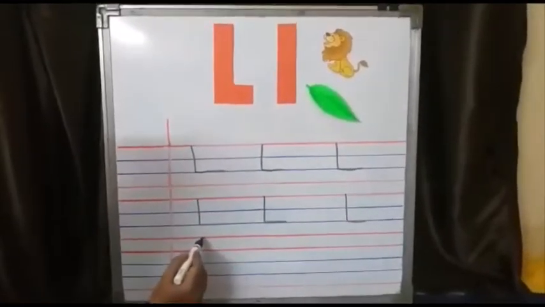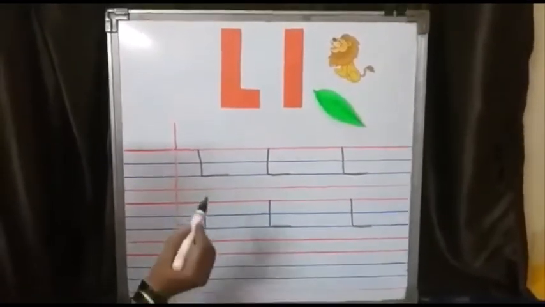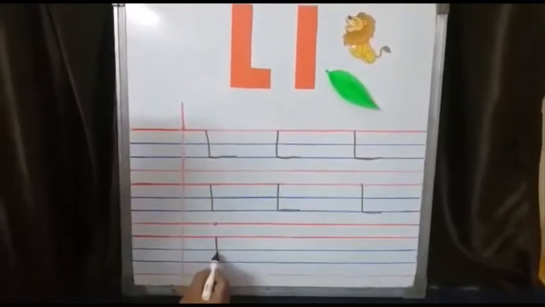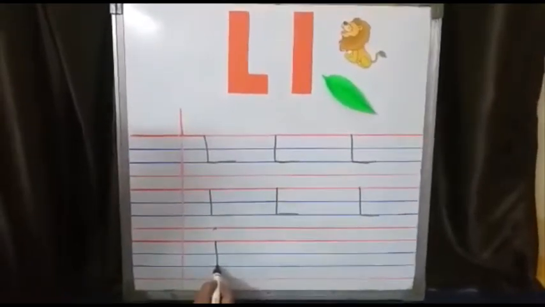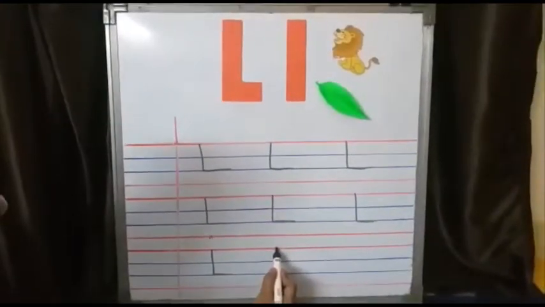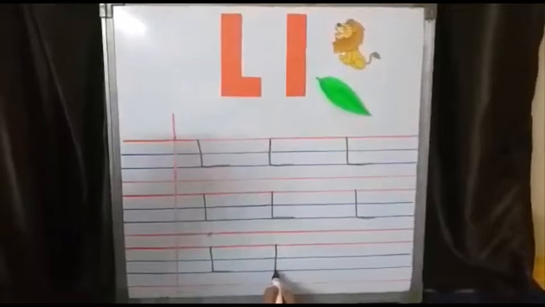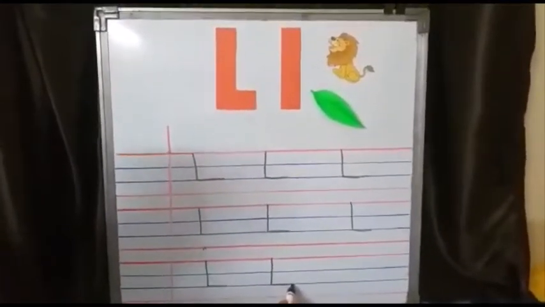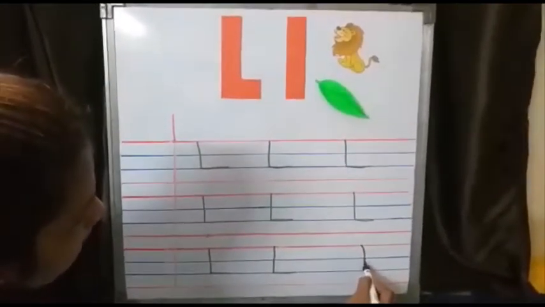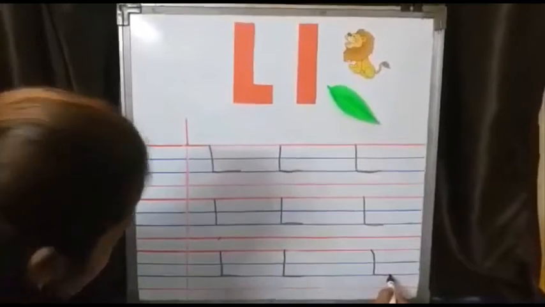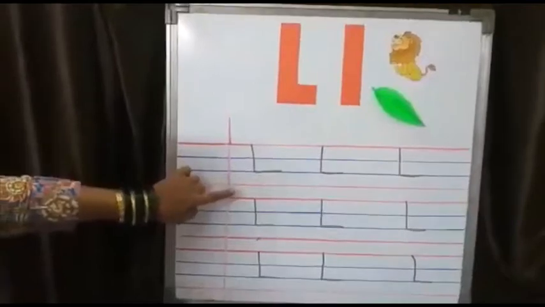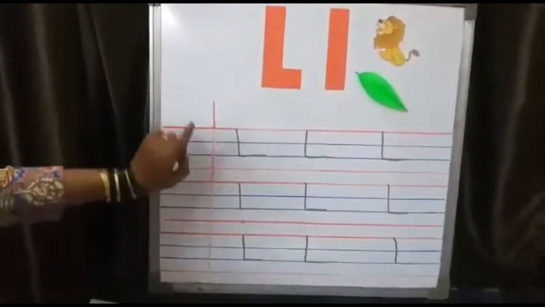We will not touch this bottom line. This is danger line. Again we will go to top red line, standing line till second blue line, sleeping line, L. This is the way you have to write letter L.